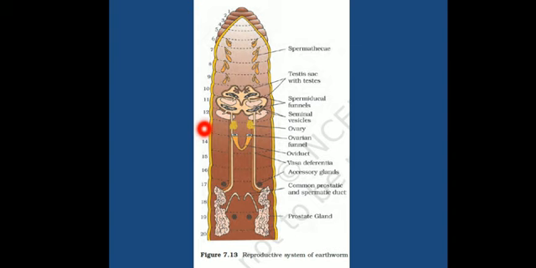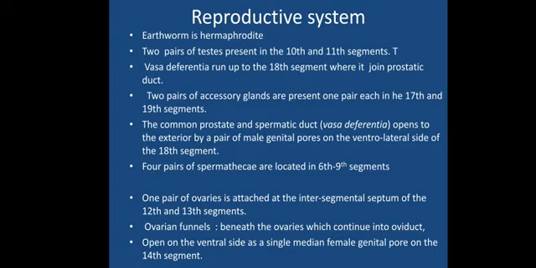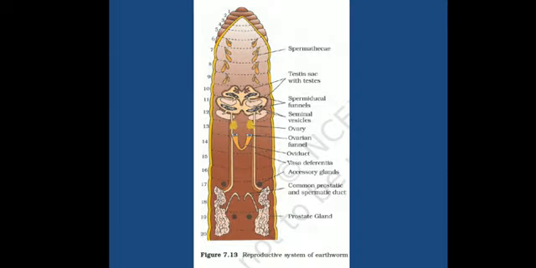Now the female reproductive structures consist of the ovary. A pair of ovaries is present at the junction between the 12th and 13th segment. From this ovary the ovarian funnel arises, which fuses with the oviduct, and this oviduct releases its secretion outside the body from the pore at the 14th segment. So that is about the male and female reproductive system.